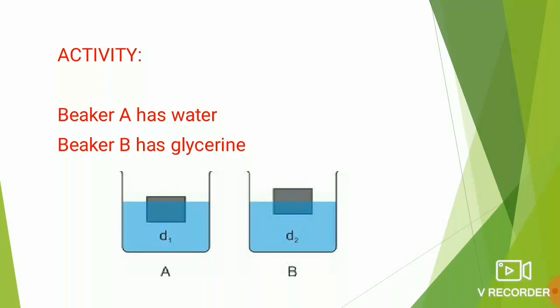In both the cases, if you compare, children, you will find that in the case of water, the wood portion is maximum immersed in the water. But in case of glycerine, as the density is very much higher as compared to water, much of the portion will be in contact with air and less portion of the wood will be in contact with the glycerine.